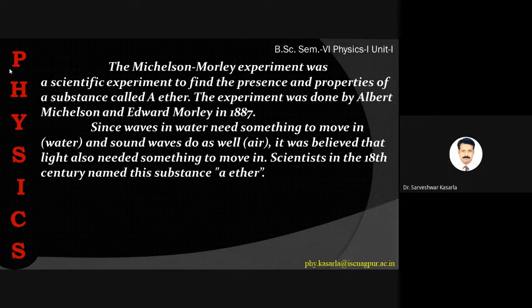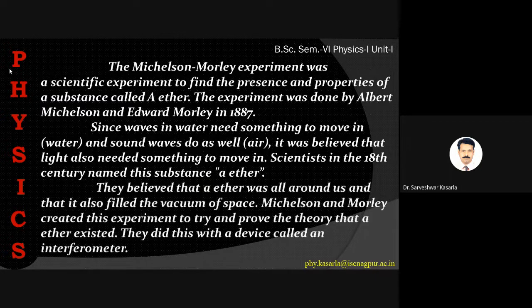Scientists in the 18th century named this substance ether. So they believed that ether was all around us and that it also filled the vacuum of space. Michelson and Morley created this experiment to try and prove the theory that ether existed. They did this with a device called an interferometer.